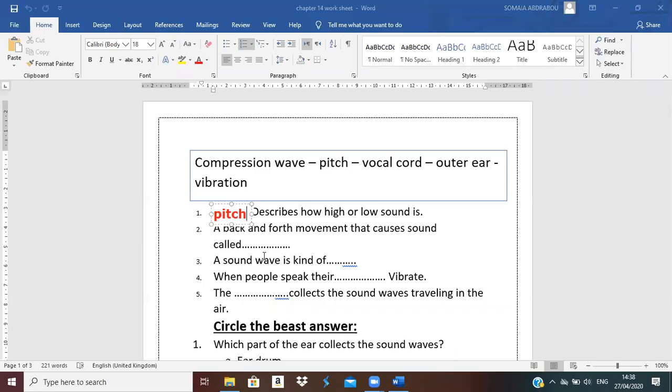Number 2, Kareem, please answer. Back and forth movement that causes sound is called what? Listen carefully.